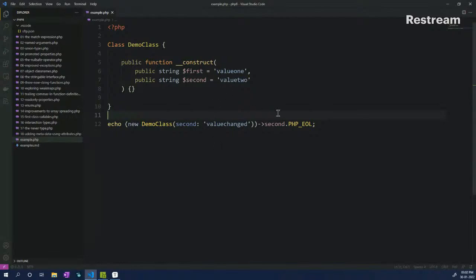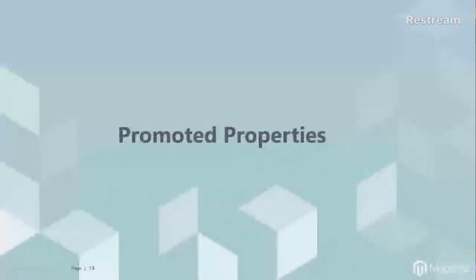So I hope you enjoyed this example and understood how different the classes will look now in PHP 8. Of course, the number of lines of code will drastically decrease as we incorporate promoted properties into our classes. If you have any questions, please do put them in the chat and I'll try to answer them to the best of my knowledge. Okay, great.